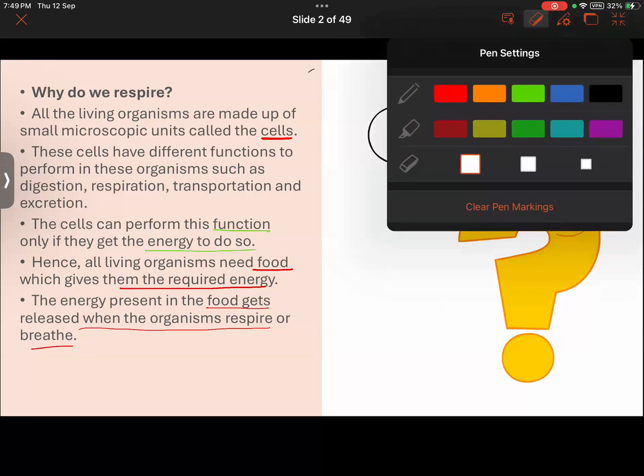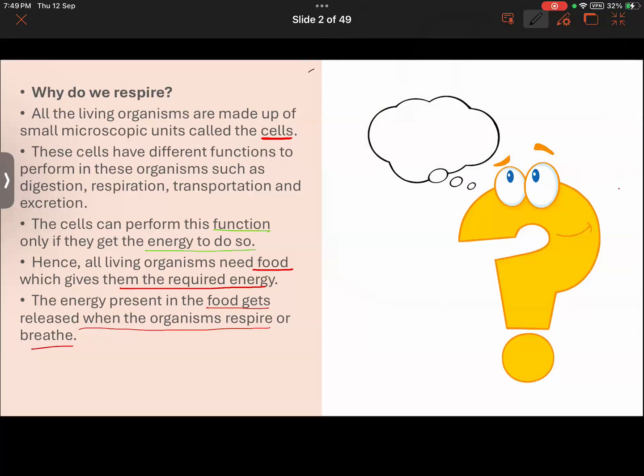Okay, Razan. So when we are inhaling the oxygen, what happens? See, we have eaten some food. And when we inhale the oxygen, what happens? The glucose and other things present in the food get broken down with the help of oxygen.